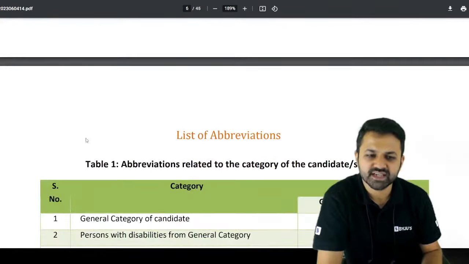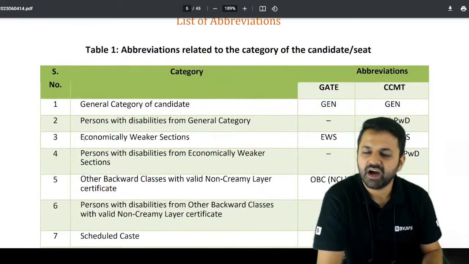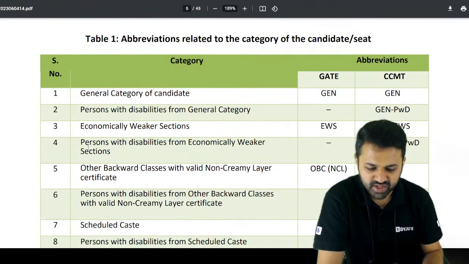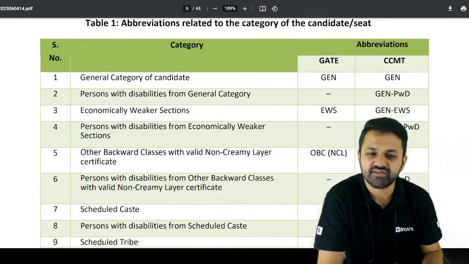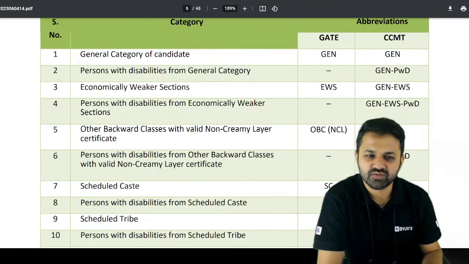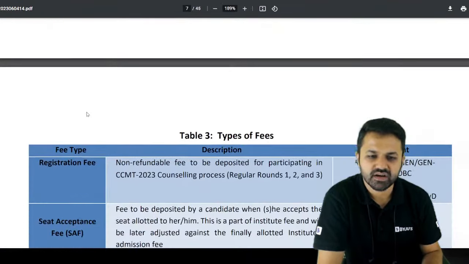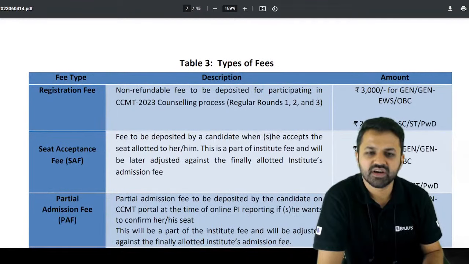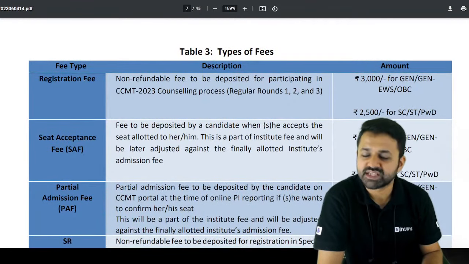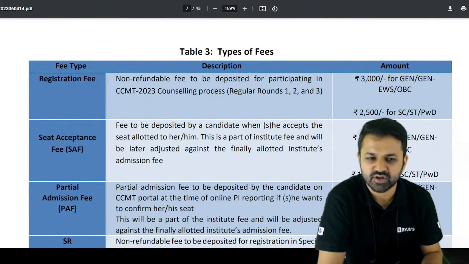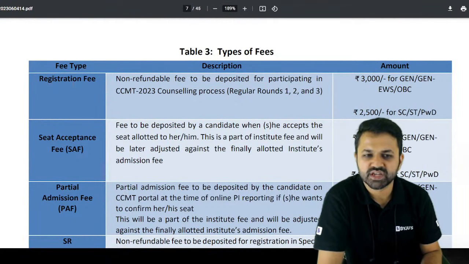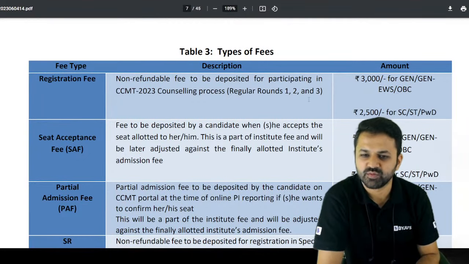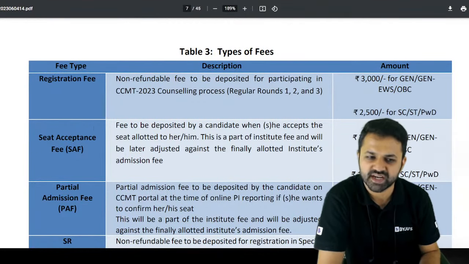As I said, we will discuss the fees and we will discuss the dates. If you are going to register yourself, and how to register, that we'll also see. When you register yourself, you have to pay around 3,000 rupees for the General, EWS and OBC categories, and 2,500 for the other categories.